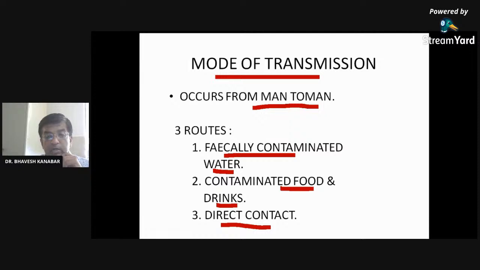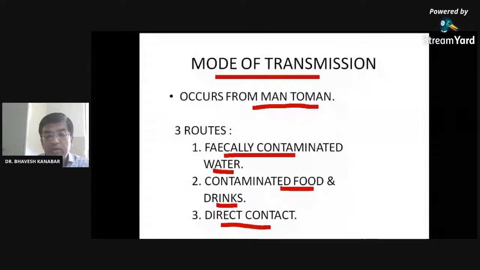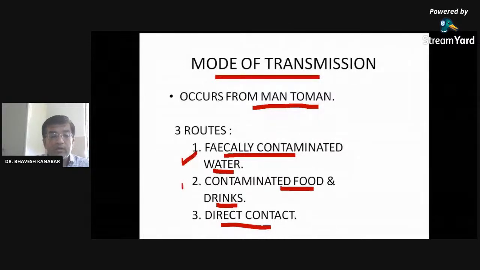Yes, preclinical, incubatory, convalescent, very good. Many students have replied. Right? Convalescent, healthy, chronic, very good. Chronic carrier stage may last up to how many months, days, or years? For 10 years, very good. So, mode of transmission, again I repeat: fecally contaminated water, contaminated food or drinks, and direct contact.